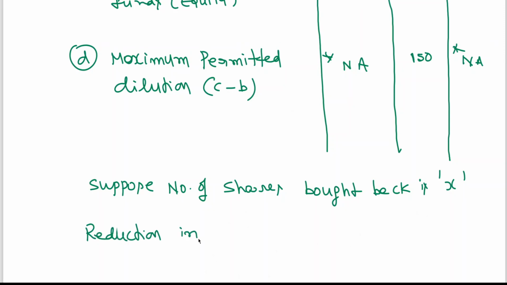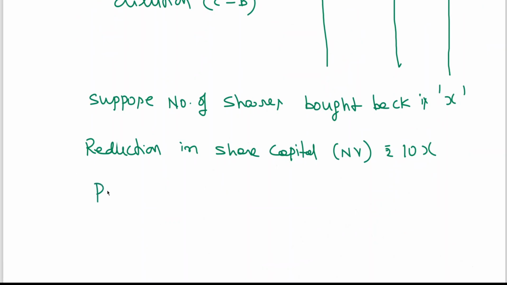Reduction in share capital, brackets nominal value. You know that is 10 rupees, so 10 into X, where X is the number of shares bought back. I am writing 10X. And then premium on buyback. In the last problem, 20 rupees was the value of shares. Last class we saw that in the last problem 20 rupees was the offer price for buyback, whereas the nominal value was 20.